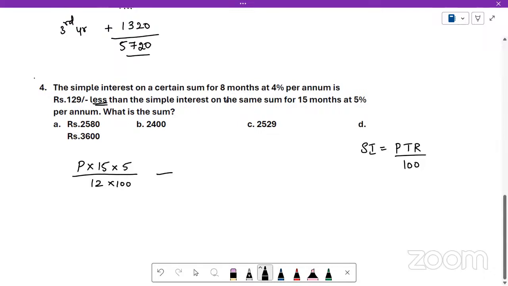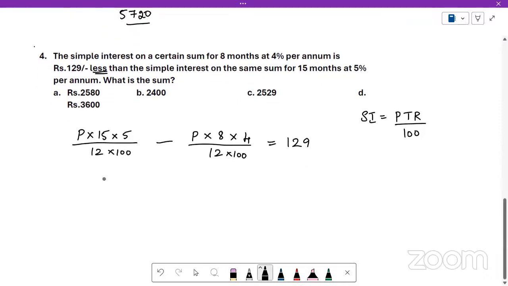In the first case, principal amount into time is 8 months, converting that to years is 8 by 12, and rate of interest is 4. So this difference is 129. We'll simplify this to get the principal amount. Both of this has 12 by 100 as the denominator, so we can take it out as a common factor. P is common, so we will take P by 12 by 100 as a common factor.